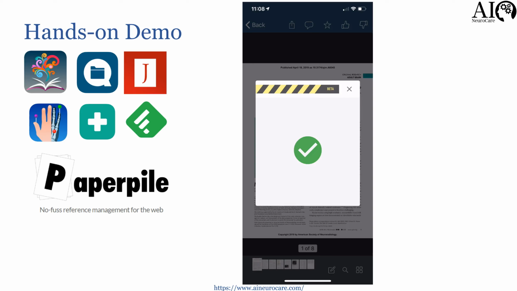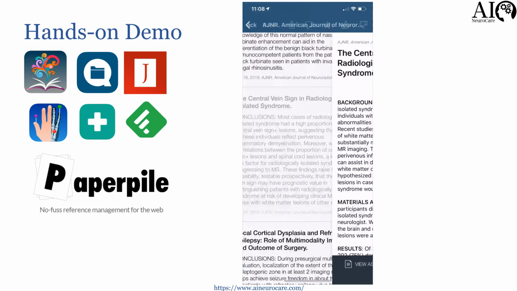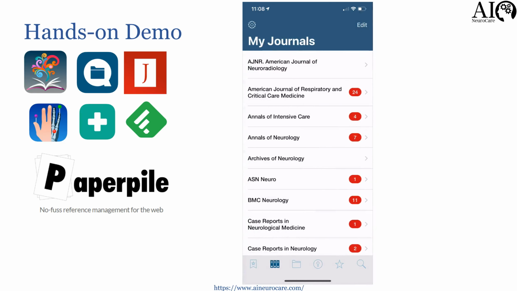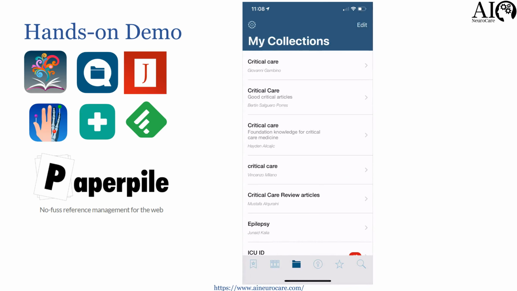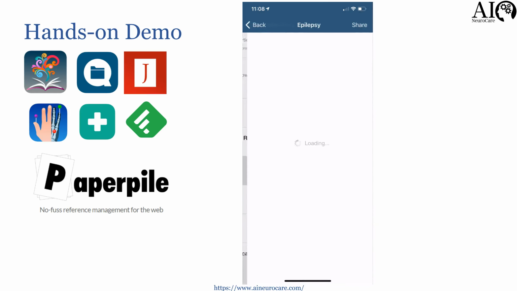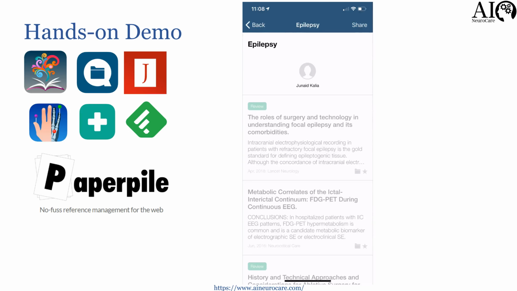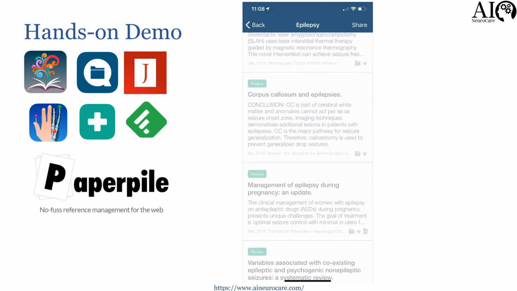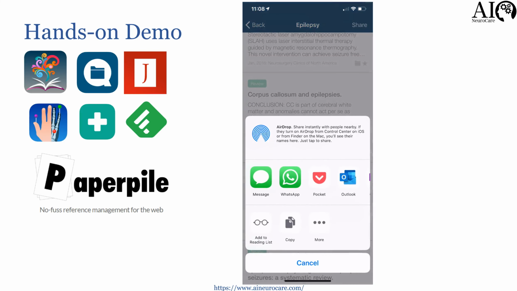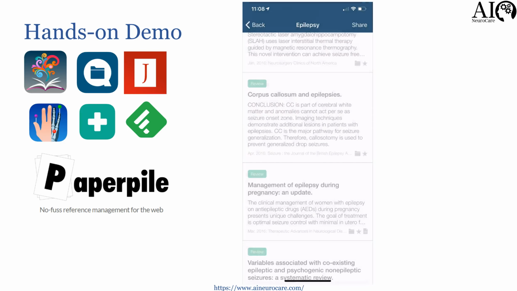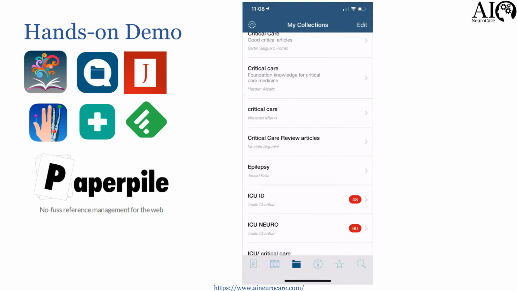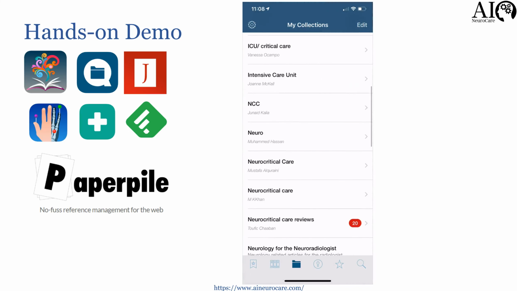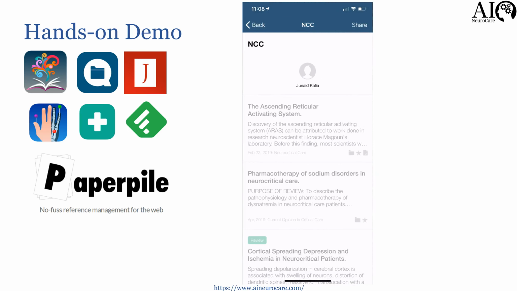However, on top of this functionality, the thing that I really like about this is collections. I have my own collection built, called Epilepsy by Junaid Kalia, and I am adding my own papers in there, and I'm able to share this. If I click share, I can share this whole collection with whoever. In this app, of course, they have to install the app and then use it. Similarly, I have a neurocritical care collection.